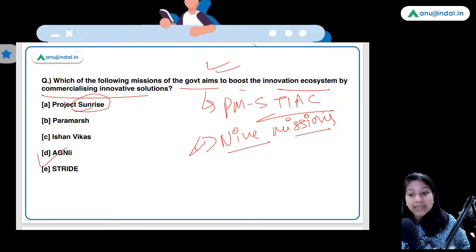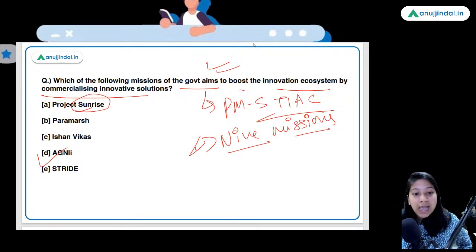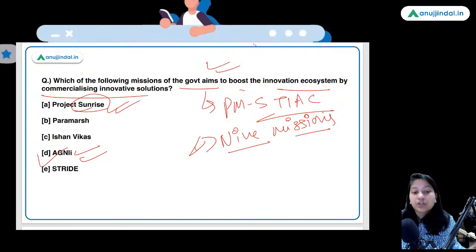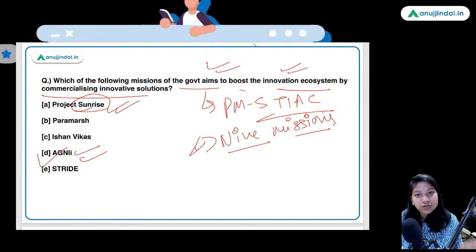I already said that PMSTIAC is running 9 missions, okay? And this sunrise opportunities pillar was announced in this year's budget only. So don't get confused, because it is the Agni mission, not the Project Sunrise, and we are not running any Project Sunrise in relation to the innovation, okay? So do remember this fact.